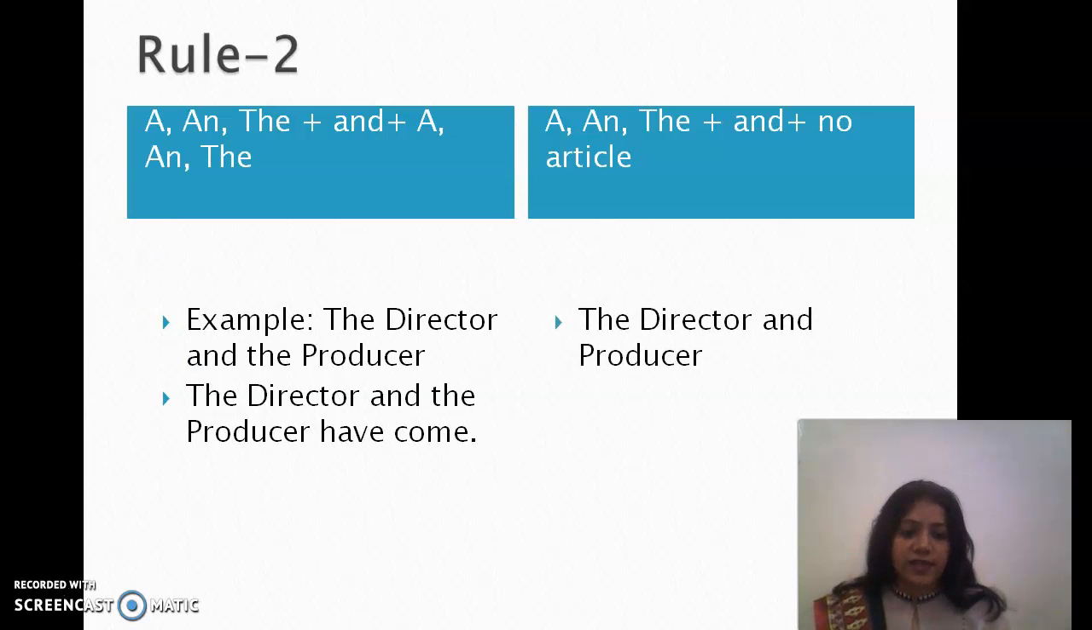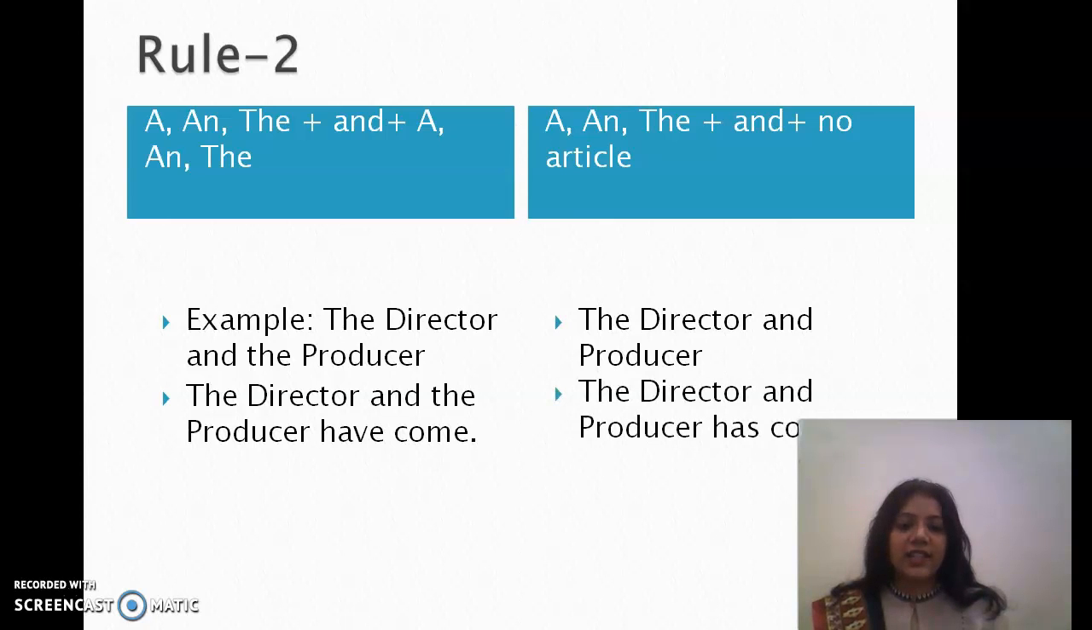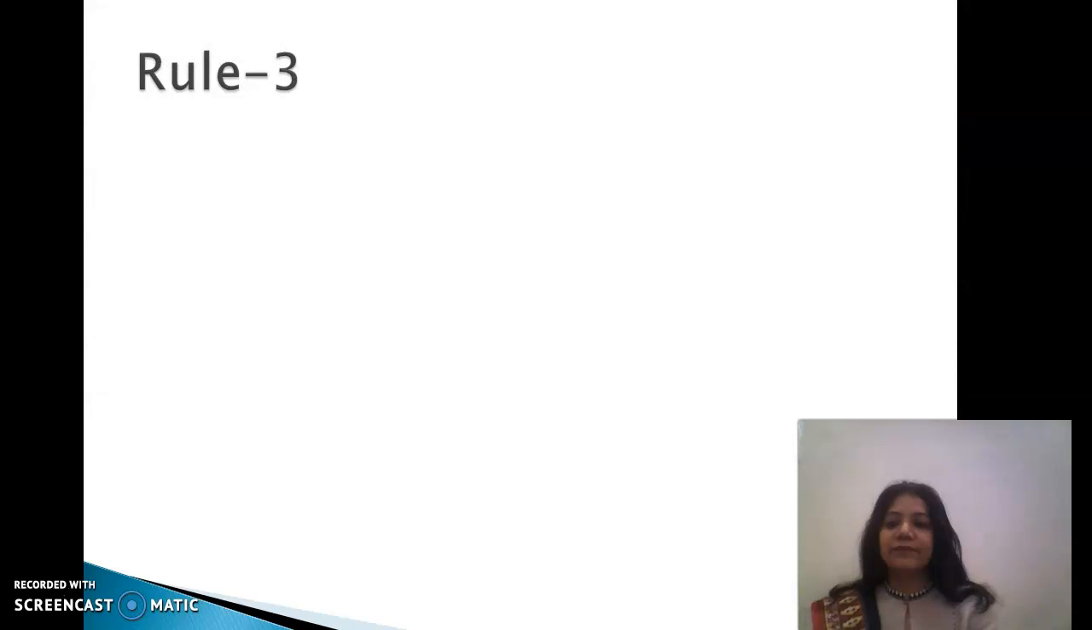Now look at another example where we see the article the before director but not before producer. So it clearly shows that these two are not two people, but they are actually referring to one person. That means the same person is the director and producer as well. And therefore, we'll be using: the director and producer has come. We will be using a singular verb, which is has here. Let's move on to the next slide, which is speaking about rule number 3.